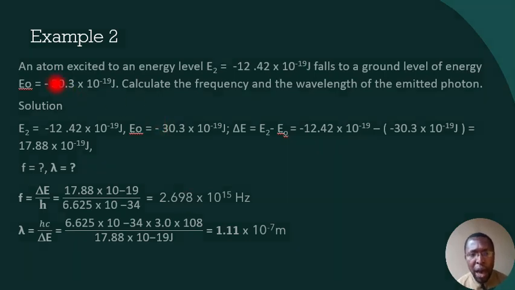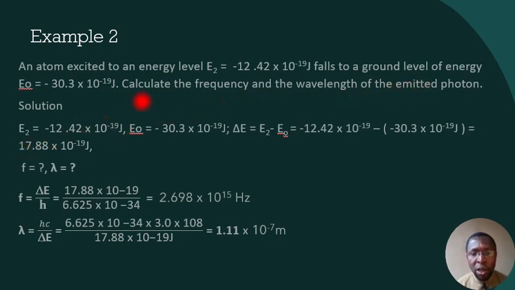The second question says, an atom excited to an energy level E2, which is minus 12.42 times 10 to the power minus 19 joule, falls to a ground level of energy E0 equals minus 30.3 times 10 to the power minus 19 joule. We have to calculate the frequency and the wavelength of the emitted photon.